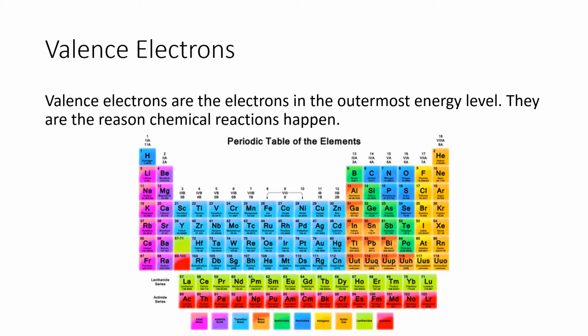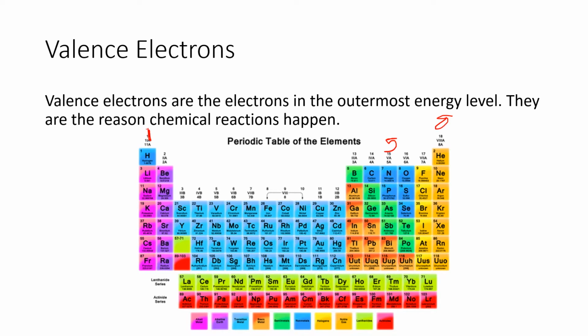Valence electrons. Valence electrons are the electrons in the outermost energy level, and they are the reason chemical reactions happen. So to find out how many valence electrons an element will have, you go to the periodic table and look at the group number. If you look at group 1, for example, elements in group 1 would have 1 valence electron. Group 8 elements would have 8 valence electrons. Group 5 elements would have 5 valence electrons, and so on.